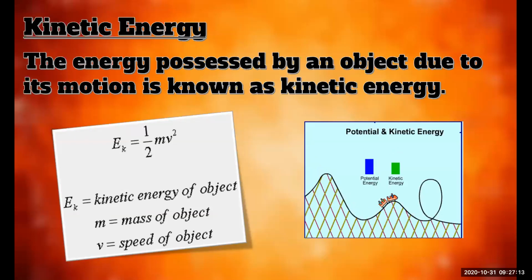Why do we calculate the velocity? We are calculating the velocity because an object is having a kinetic energy because that object is moving. So if that object is moving, that means that object is having a velocity. That's why in the formula we are giving velocity also to calculate the kinetic energy, right? In here you have to remember what is the definition of the kinetic energy and what is the formula to find the kinetic energy, right?